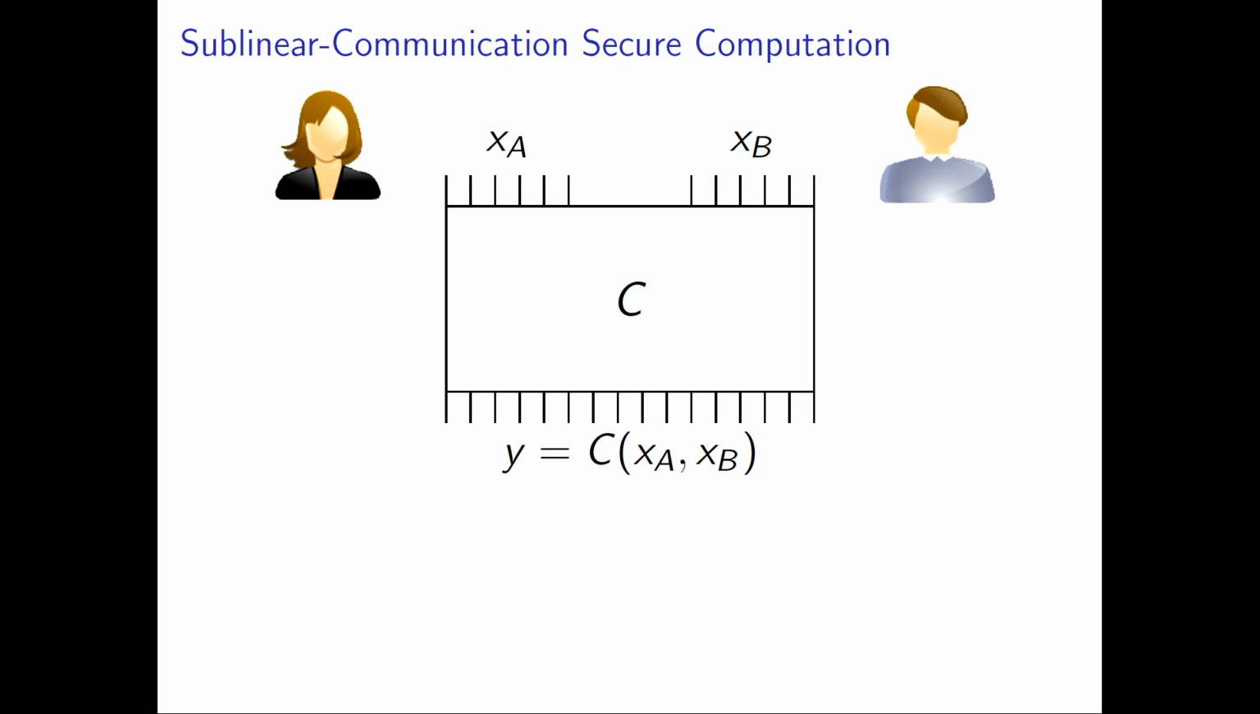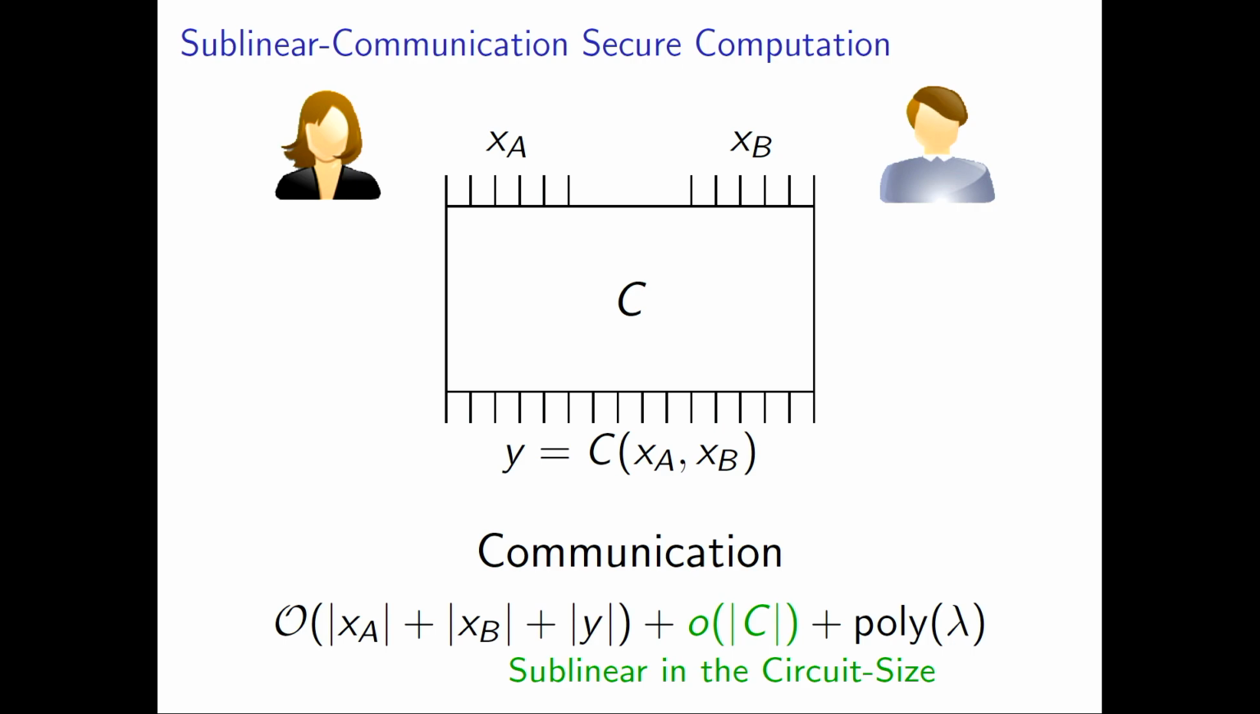Now, we know how to do this. We have protocols to achieve this since the 80s, but the communication required scales with the size of the circuit. So you'd have to communicate for each gate in the circuit. And since most people would agree that communicating is hard, we'd like to ask, can we save on communication? And specifically, I'm interested in whether we can go beyond the gate-by-gate approach and achieve secure computation with only a sublinear amount of communication.